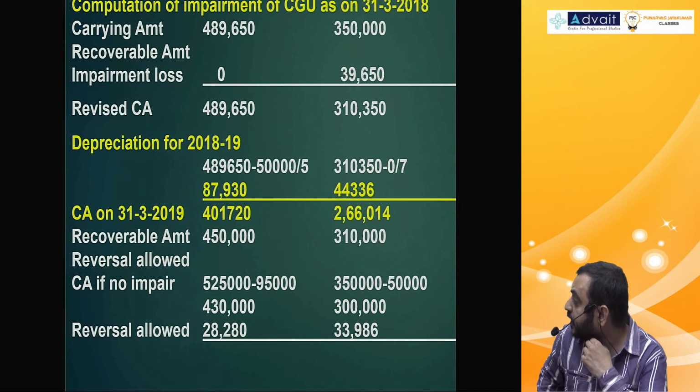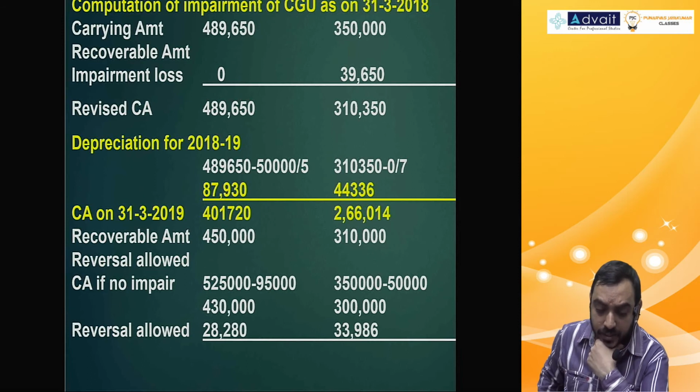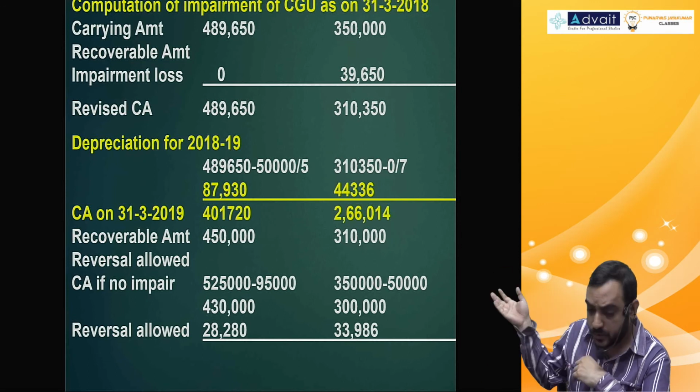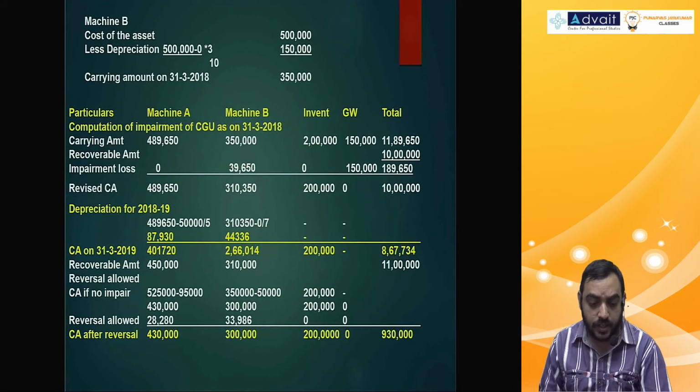So 28,280 in first case and 33,986 in the second case. And after reversal means you add to the carrying amount, you get the remaining amount.